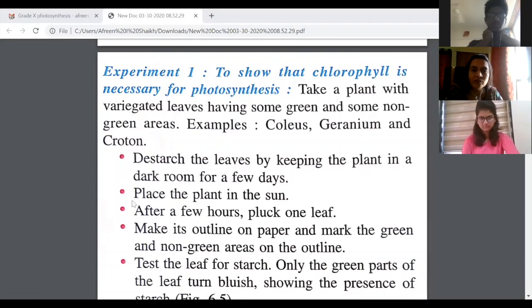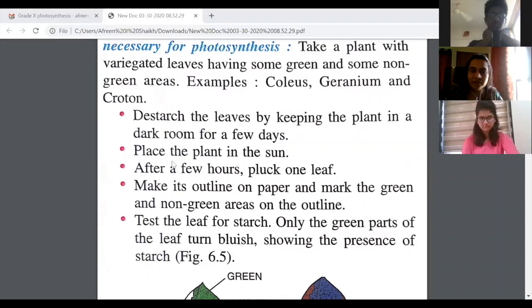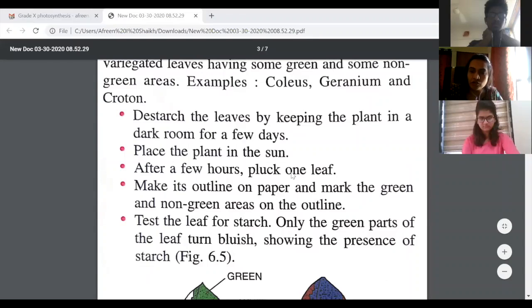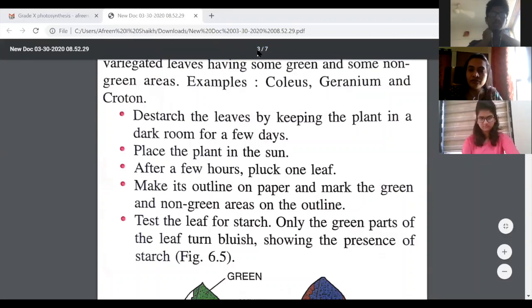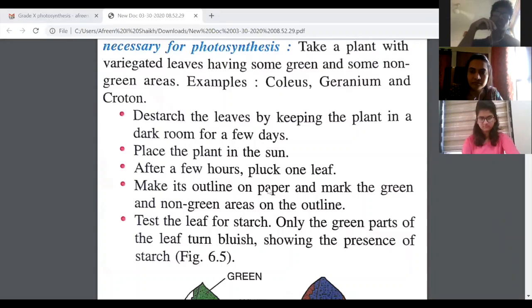For a variegated leaf, you will destarch the leaf first by keeping the whole plant in a dark room. So your experiment starts by de-starching the leaf. Can someone tell me why we are de-starching the leaf when we want to test for chlorophyll? So that no photosynthesis occurs, maybe. Yes, so that no photosynthesis occurs, and we want to test for chlorophyll.